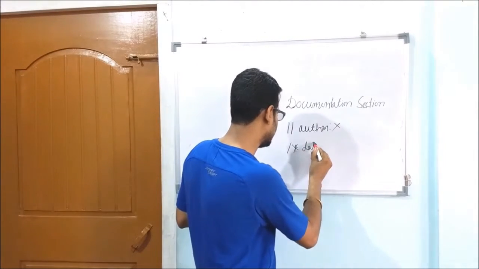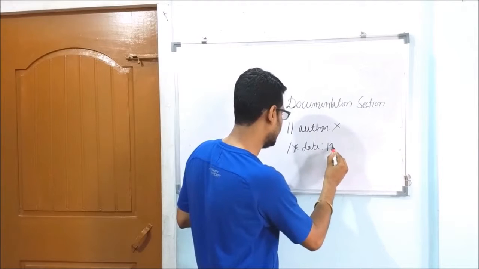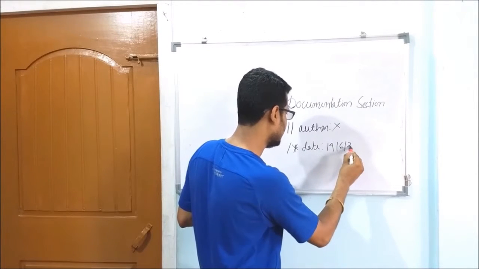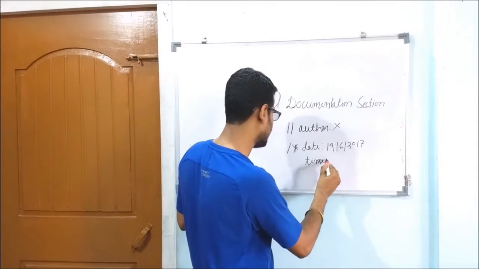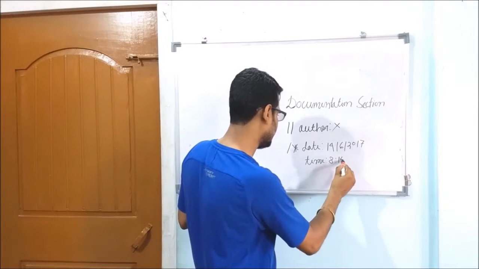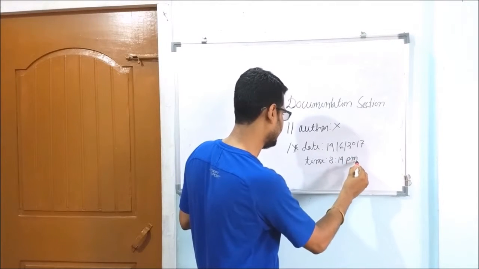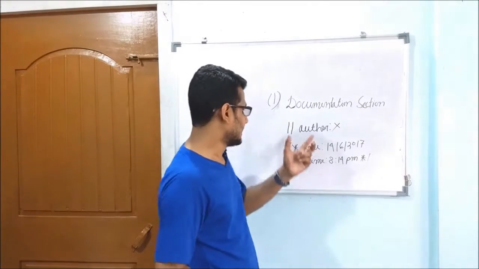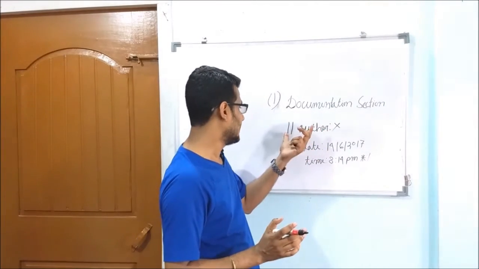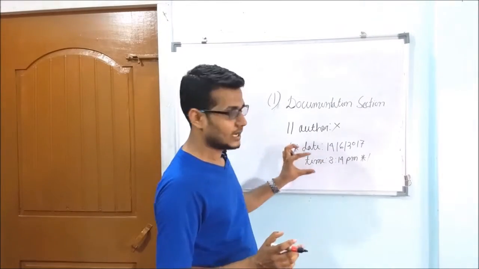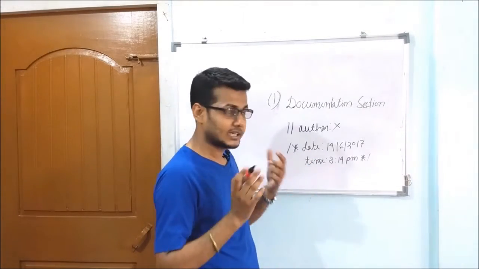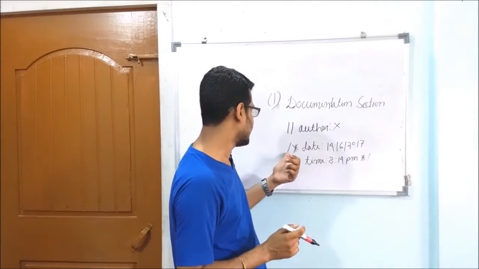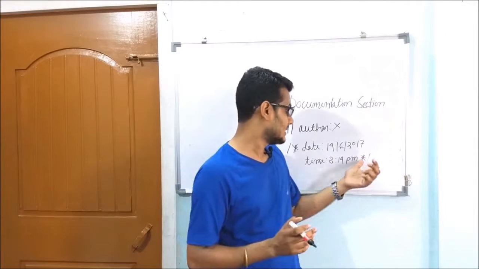Suppose first the date, 14/6/2017, and on the second line the time, 8:14 p.m. The first line is a single-line comment, where I use the double slash symbol, and these 2 lines are used for a multi-line comment. In multi-line comments, always remember they start with slash star symbols and always end with star slash symbols.